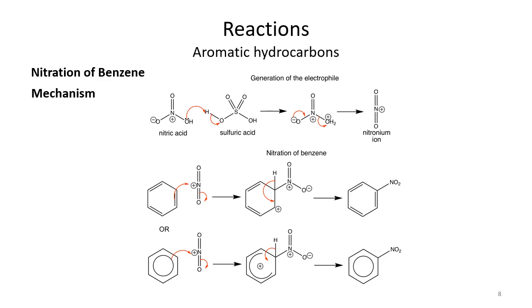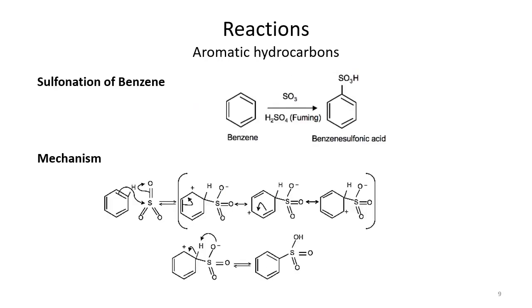This nitronium ion is the basic electrophile in this case, and the mechanism is the same that we know about electrophilic substitution reactions. NO2 plus is attacked by the benzene ring electrons, and again we get an sp3 hybridized carbon where the electrophile is attached, and all the other carbons are sp2 hybridized. This is an intermediate carbocation. After the departure of the proton, aromaticity is regenerated, and we get nitrobenzene as the product.